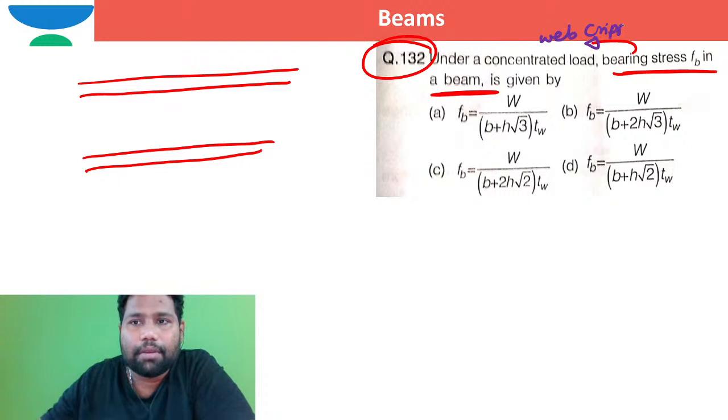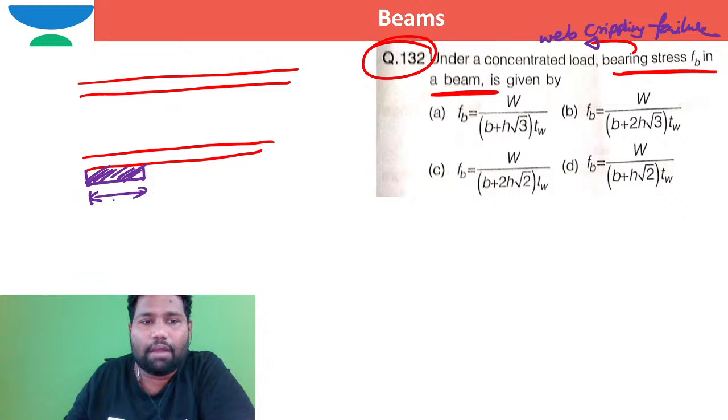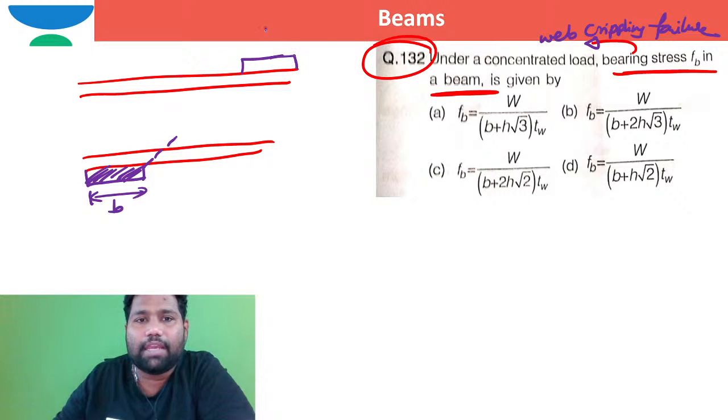If the width of the support is B, a heavy compression load may go in this way, or if a heavy point load P is applied here, some dispersion of load will take place at some angle.